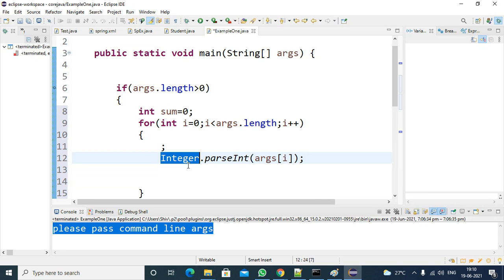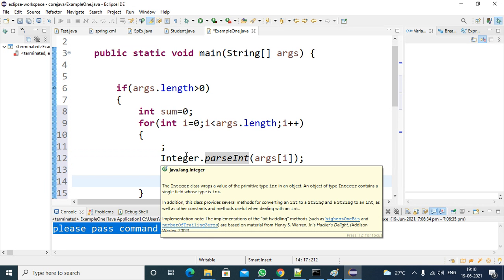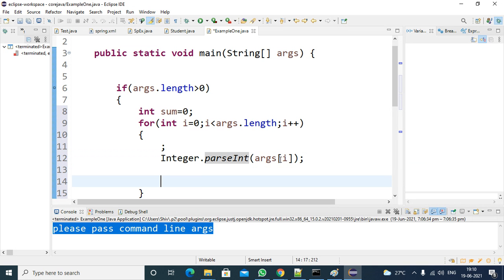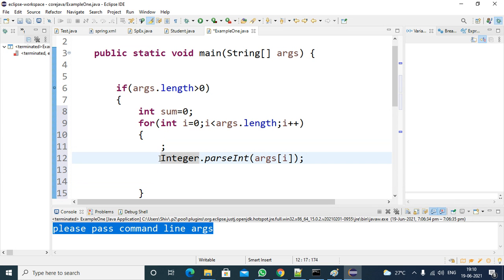In the Integer class, there is a static method, parseInt. You can call that parseInt method directly by using the class name, so Integer.parseInt. If you pass a string to that method, the string will be converted into an integer number. Whatever number you get, you can store in some variable or you can directly add it to some variable. You can assign that value to some variable. Now you don't get any error.